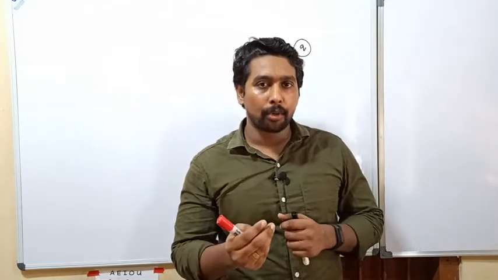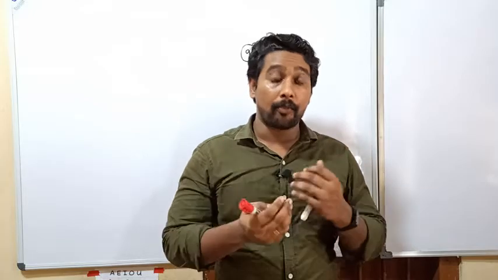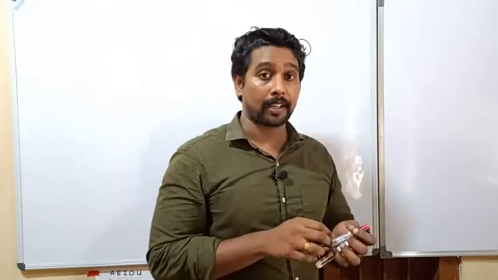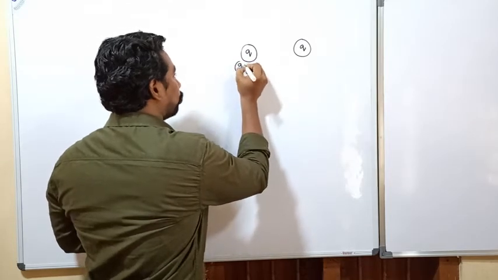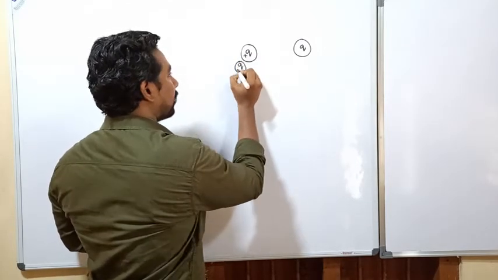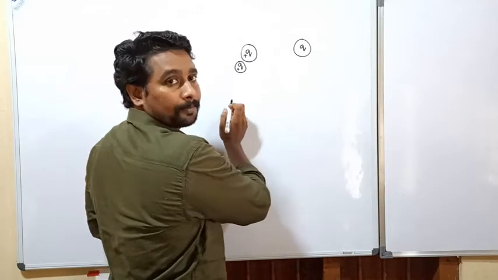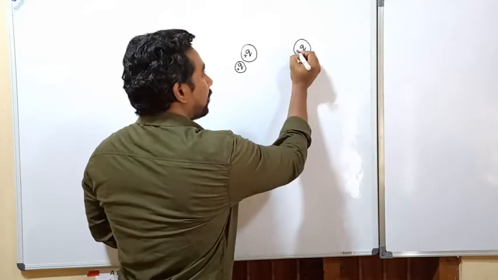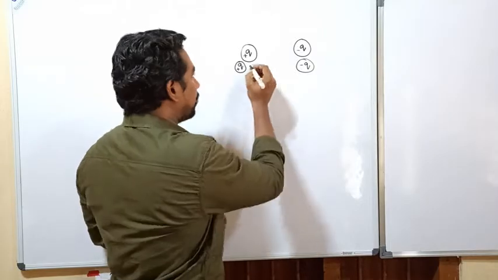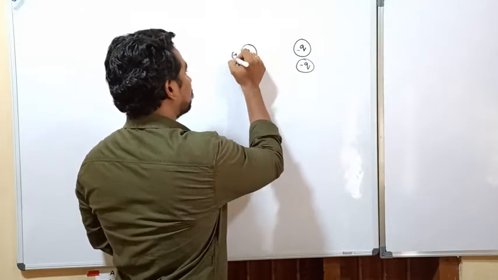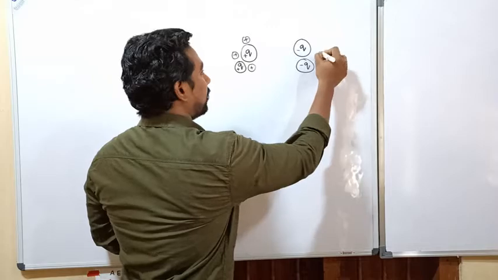What are the things that the force of attraction depends on? When I increase the charge, this is a positive charge, this is another positive charge, this is a negative charge, another negative charge. I am increasing the positive charges and increasing the negative.